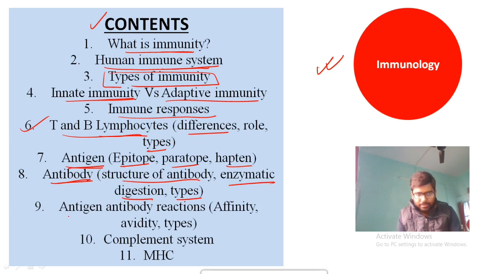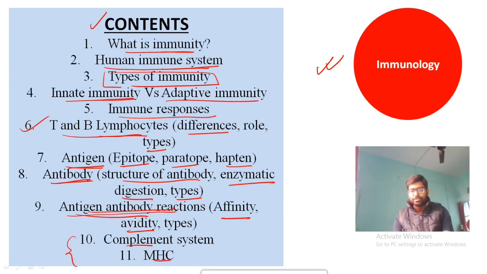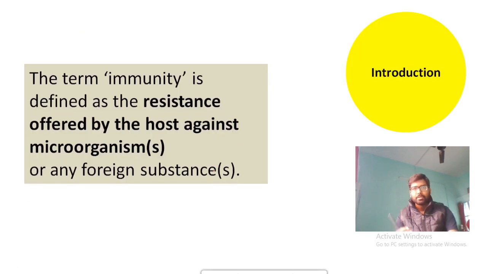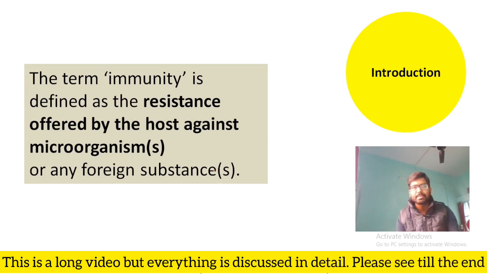Then we will briefly discuss the antigen antibody reactions. We will also discuss affinity, avidity and their differences. Then after that we will briefly discuss the complement system and major histocompatibility complexes. This is my brief introduction. So let's start. What is immunity?